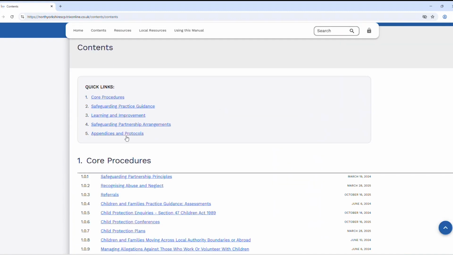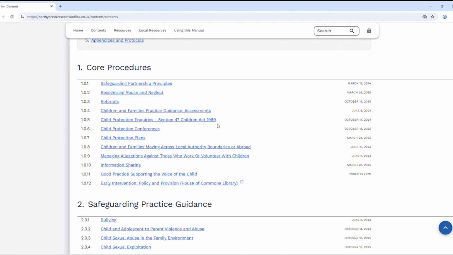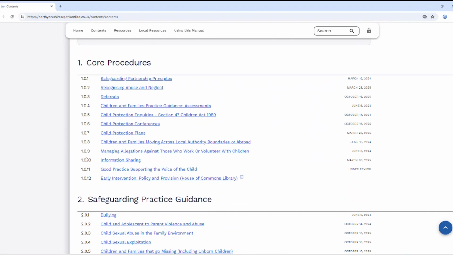The contents is the main body of the manual. This is where all the chapters are listed, and you've got your subsections here as well in terms of how they are categorised. You've got reference numbers here on the left-hand side and a date on the right-hand side. The date will show when they were last updated.